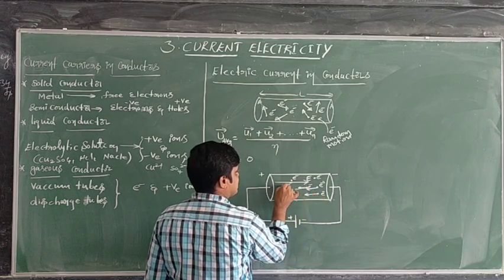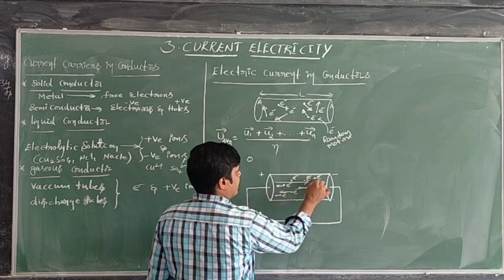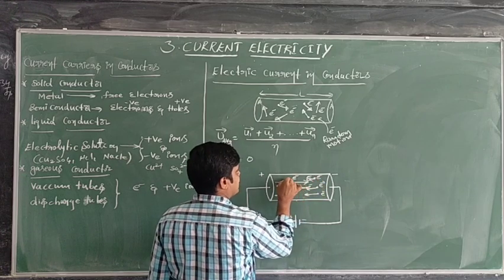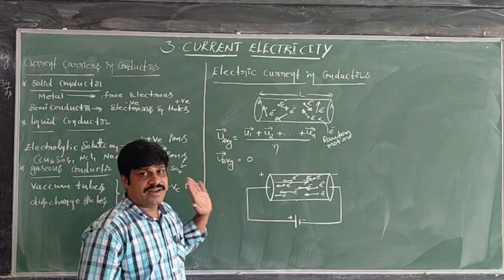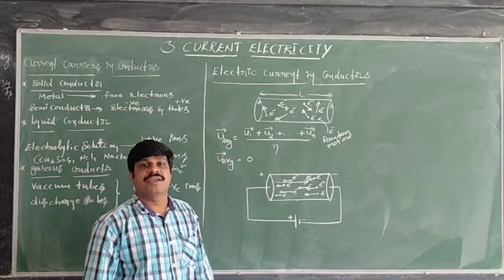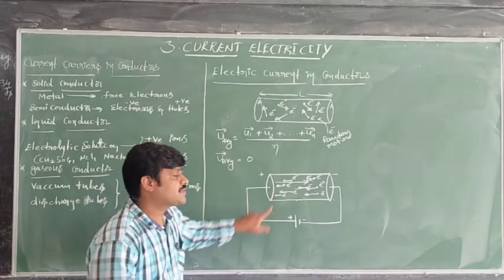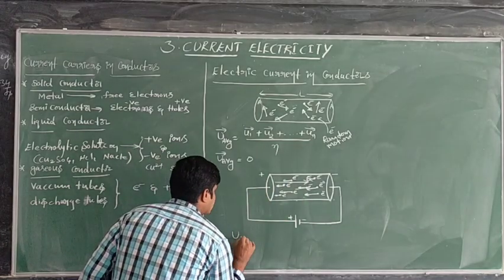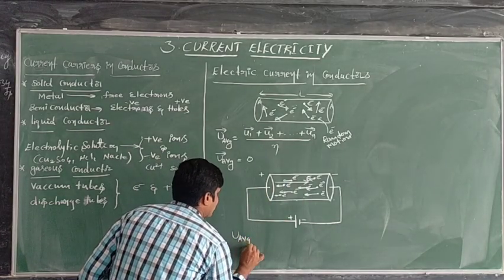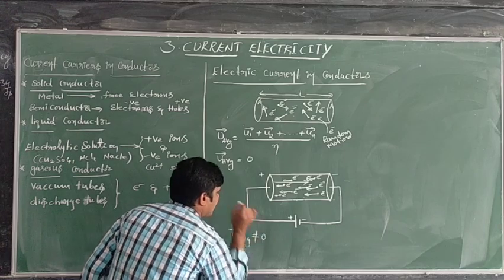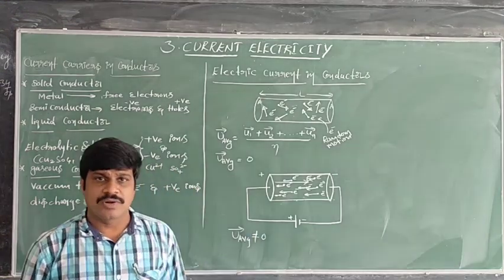In that case, is there any average velocity? Yes, of course there is an average velocity in the conductor. That average velocity is not equal to zero.